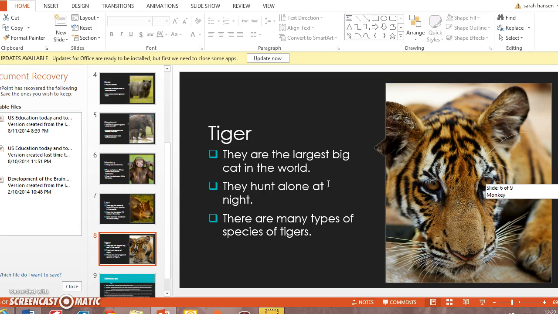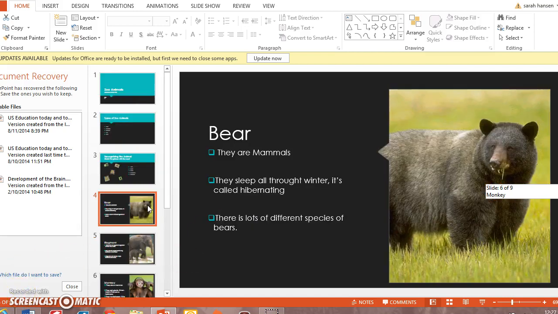So next what we're going to do is learn some facts on each animal that we're discussing. And then, like I said, at the end of the week, we will review and see where we're all at. So this slide here has the bear, and I put 3 facts on each about the animals.